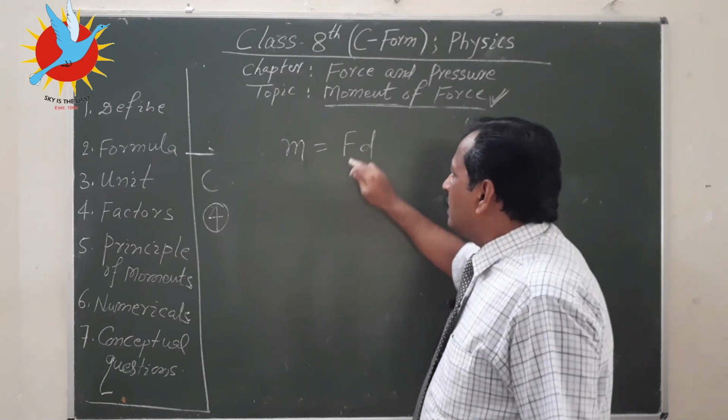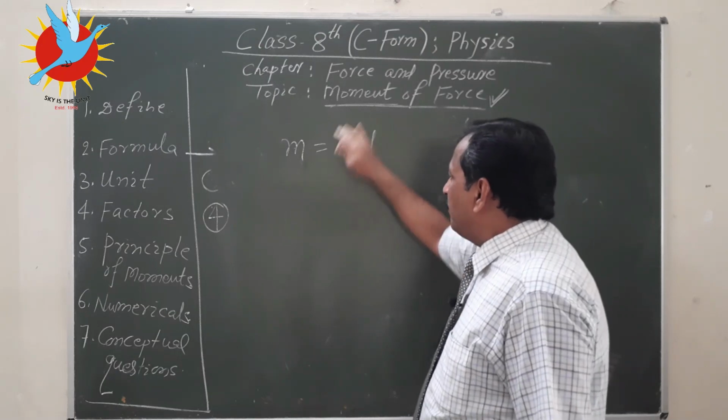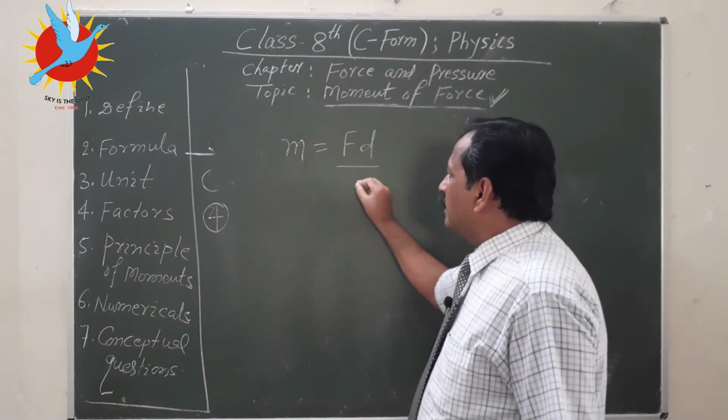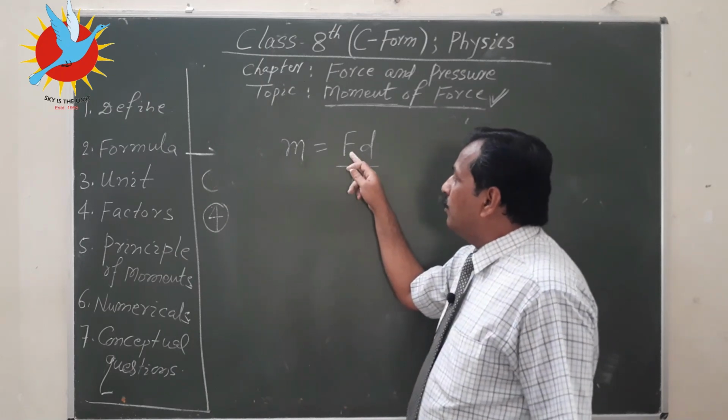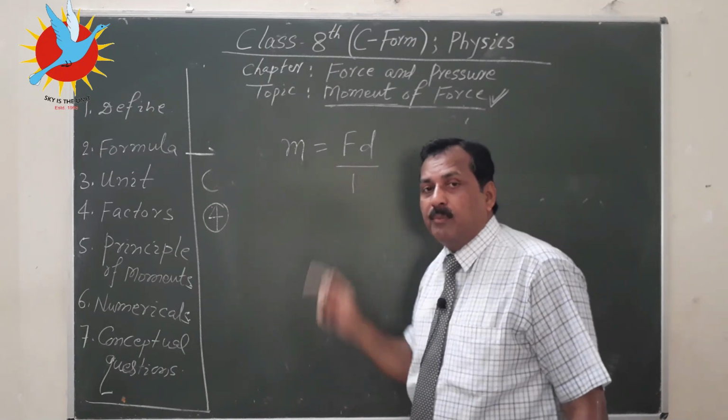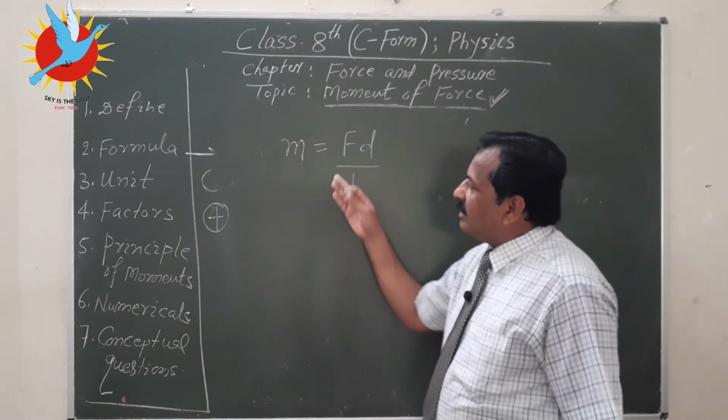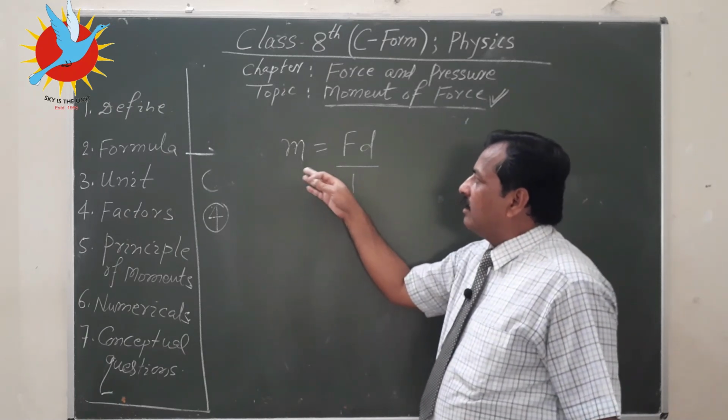Means if we understand this as a fraction, what is denominator? Denominator is 1, means this force is numerator, distance is also numerator. So try to understand like a fraction.